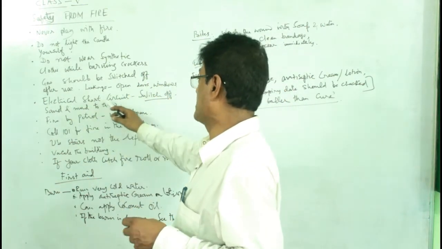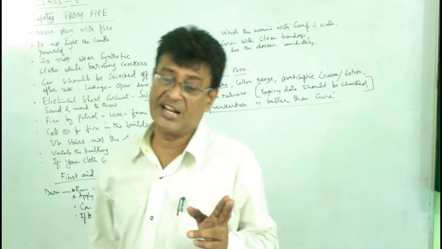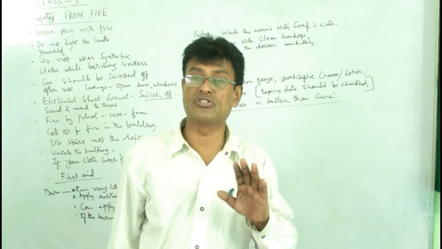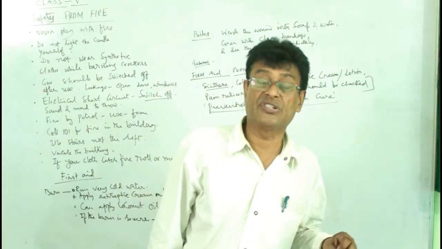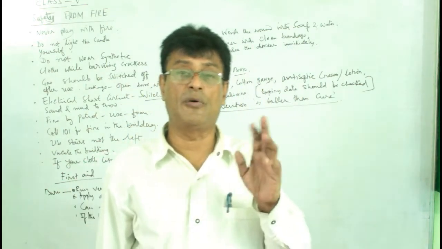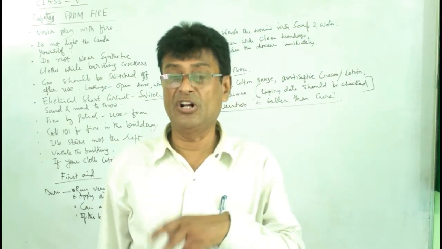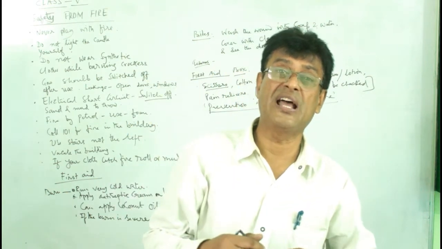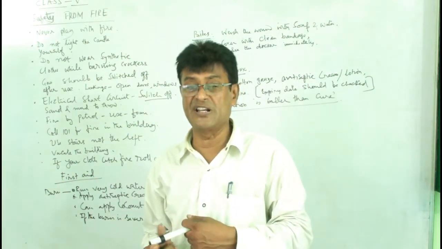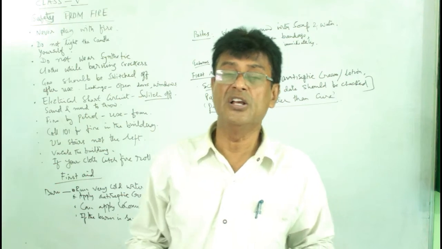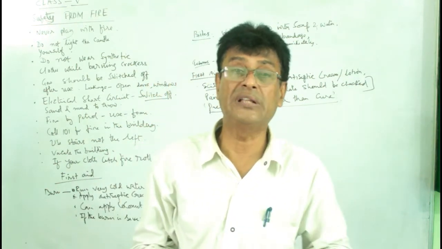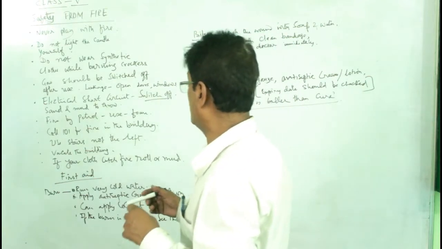Well, next is electrical short circuit. When there is an electrical short circuit, it happens most of the times, but it is not the work of you. A senior person must quickly switch off the particular area switch and find the main switch to cut off the electricity. If it is an electrical or chemical fire, you put on mud or sand. Do not put water. So that is how you can get rid of that.